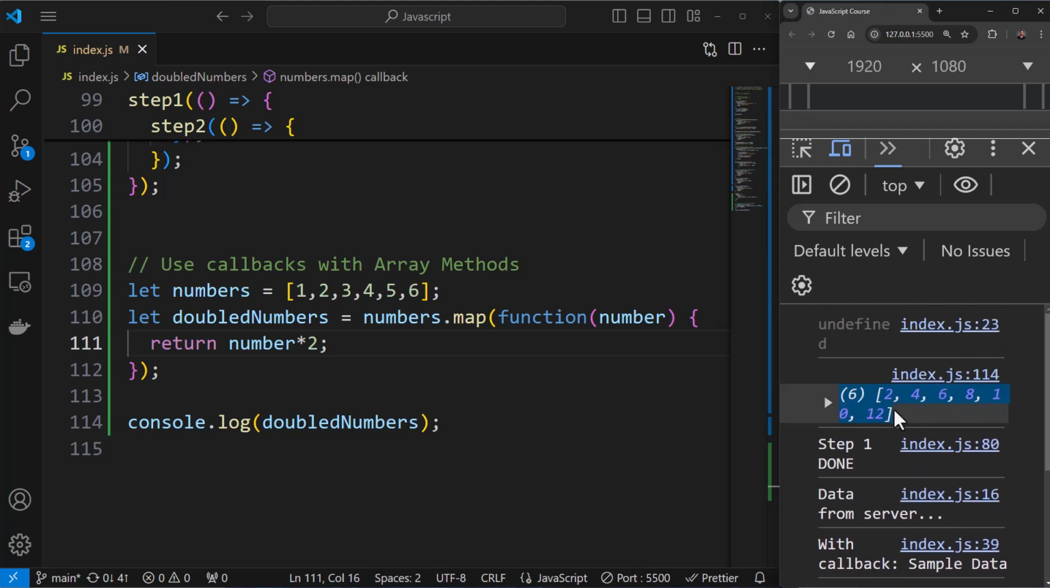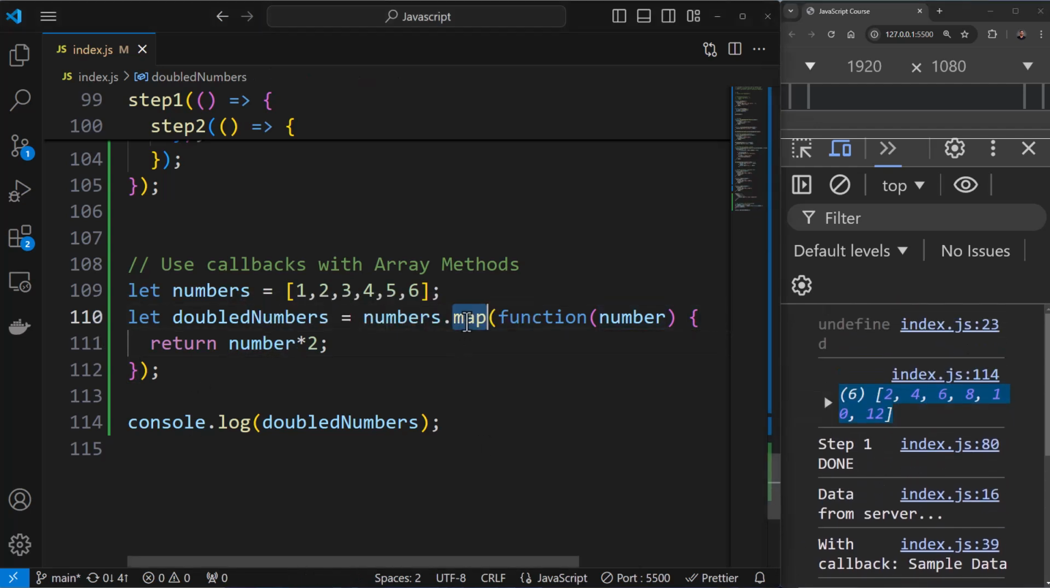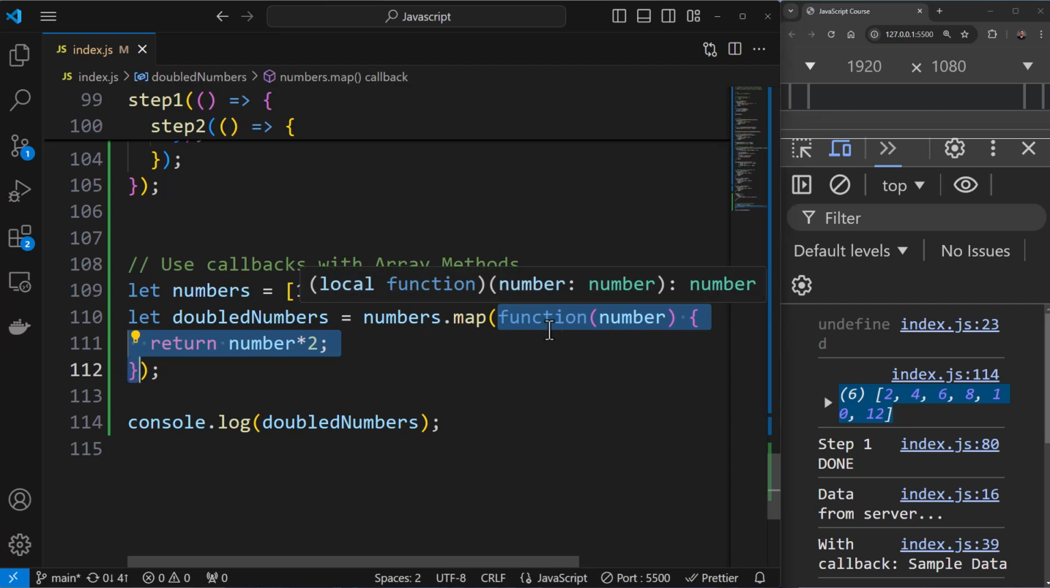Okay, so what is happening is this map function is taking callback as an input. Okay, because this is also function and this is also function. You can see. So that is how it's operating. Okay, so map method takes a callback function and applies it to each element in the array. All right. So yeah, that's about callbacks.